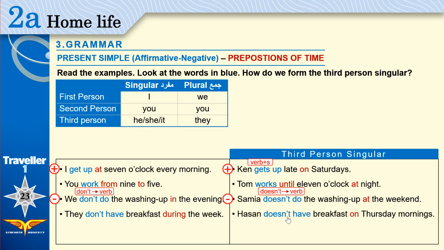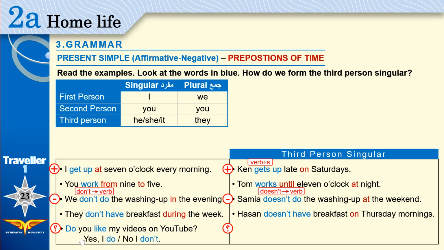Hassan doesn't have breakfast on Thursday mornings. I added this example. Do you like my videos on YouTube? This one is a question. How do we start questions? With do or does. And this is the verb. Do you like? The verb is like.